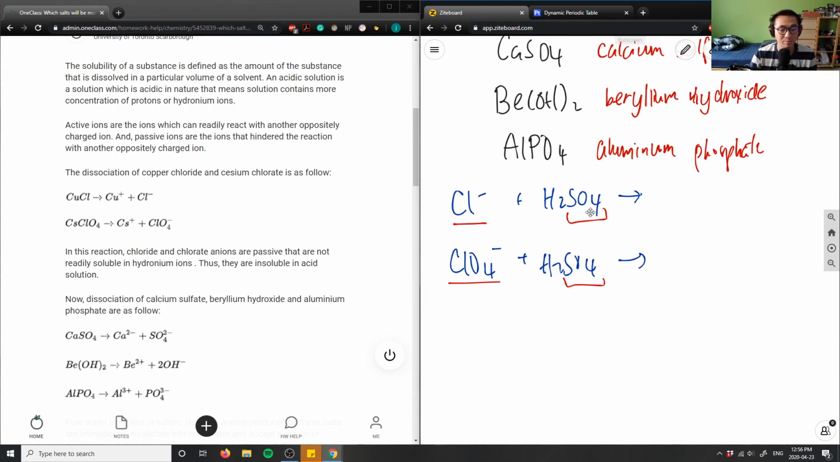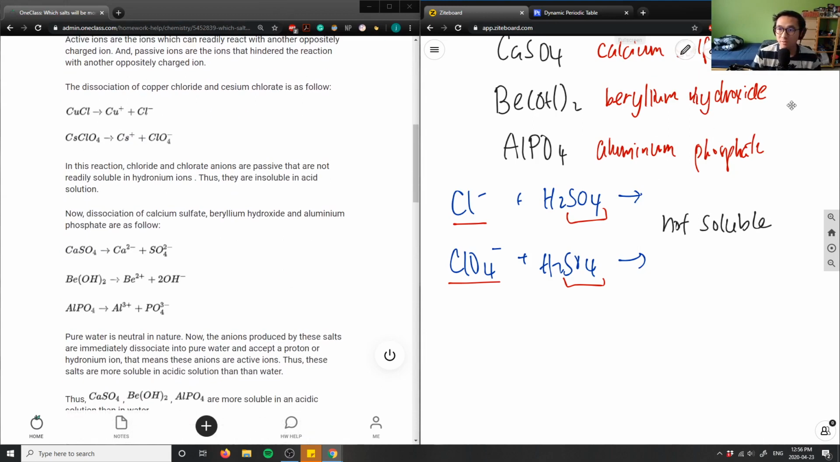Sulfate is a much bigger ion, and Cl isn't, right? So this can't displace it. You can think of it in terms of electronegativity, sulfate and chlorine. Same with the activity series, perchlorate versus sulfate as well. So these wouldn't actually become soluble. This would not give us a reaction. There'd be no reaction here. So therefore, these are not soluble.